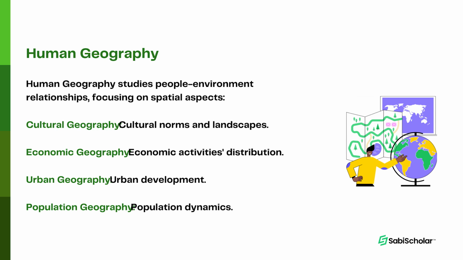We'll look at things that have to do with human geography, such as cultural geography, which is a subset of human geography and a study of cultural products, norms, and landscapes. We also have economic geography, which is responsible for analysis of economic activities and their spatial distribution. We also have urban geography, population geography, political geography, and social geography. Each of these is a subset of human geography.